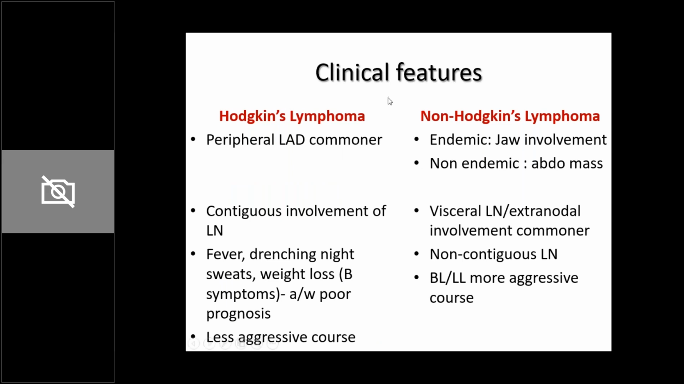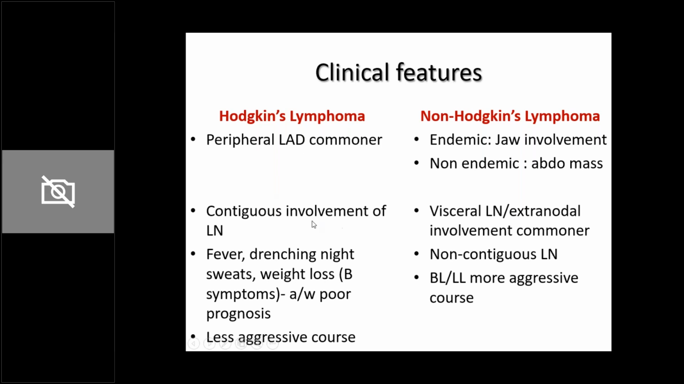Okay. So then you have this differentiation between Hodgkin's and non-Hodgkin's. So in Hodgkin's lymphoma, peripheral lymphadenopathy is commoner. So the lymph nodes which are palpable, like cervical lymph node, axillary lymph node, and inguinal lymph nodes, these are peripheral lymph nodes. These are the ones which are commonly enlarged. Whereas in non-Hodgkin's lymphoma, the site of presentation in non-endemic areas is an abdominal mass. In endemic areas, usually a jaw involvement.